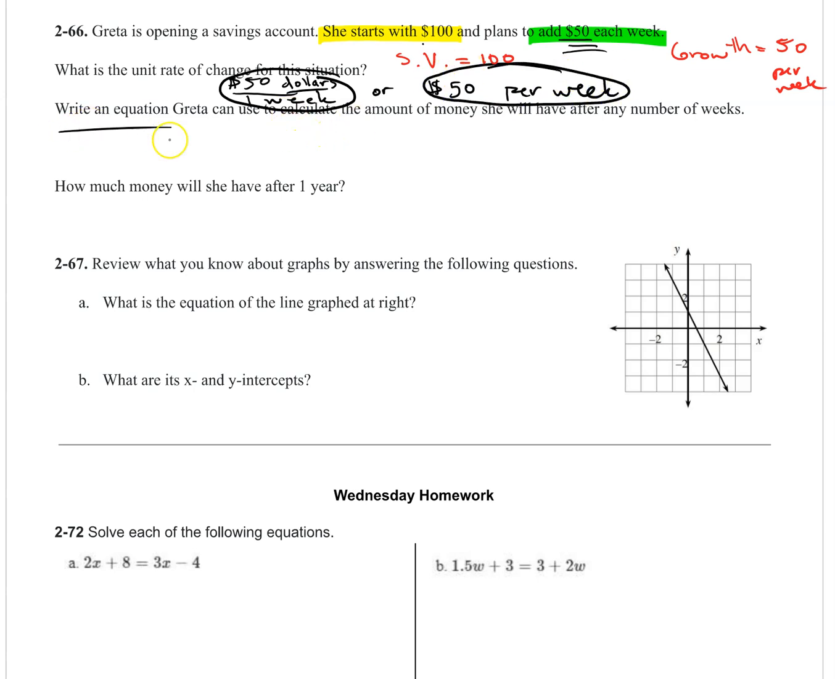I'll let you write the equation, and I'll let you figure this out. Just remember, 1 year is equal to 52 weeks. We're in weeks, so think about 1 year as 52 weeks.